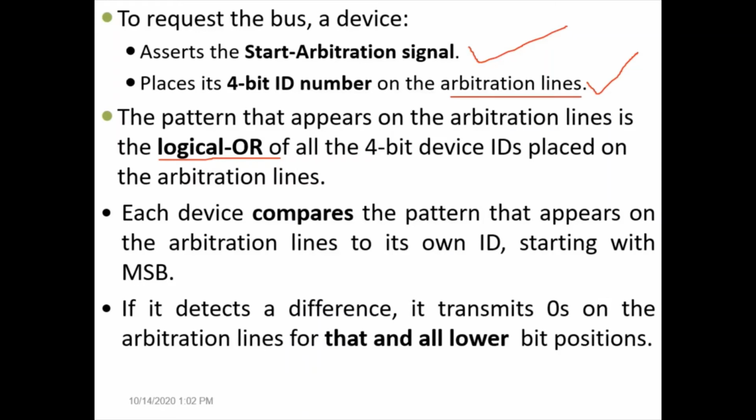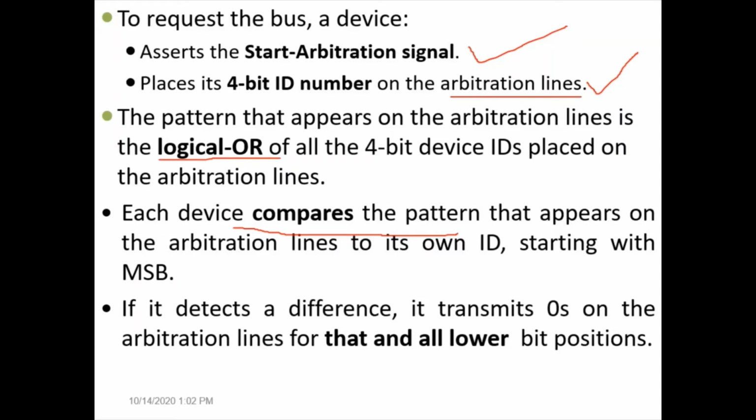Now the next step is that every device which has kept its ID on the arbitration line reads the arbitration line back, because the arbitration line value has changed, that is, the logical OR of all the IDs. It compares the new arbitration line value to its own ID, bit by bit from the MSB side. If bits are the same, nothing is done.